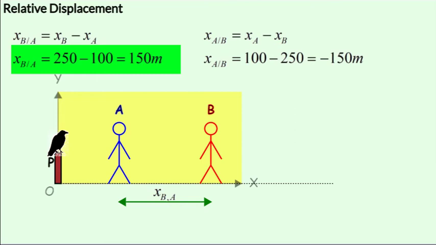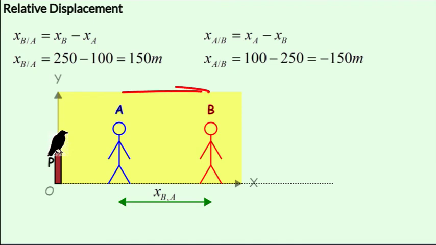This means that B will be to the right of A by an amount of 150 meters. This is how the bird would calculate it. So in other words, we are asking the bird how would A see B's displacement, and the answer is A sees B 150 meters to his right.